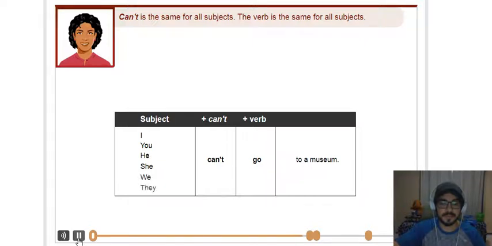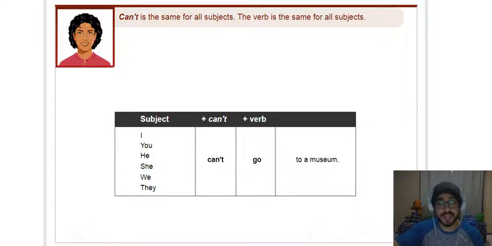They can't go to a museum. Okay, guys, so repeat after me. I can't go to a museum. Very good. You can't go to a museum. He can't go to a museum. She can't go to a museum. Yeah, very good. Okay, so it won't change. It's can't, okay?